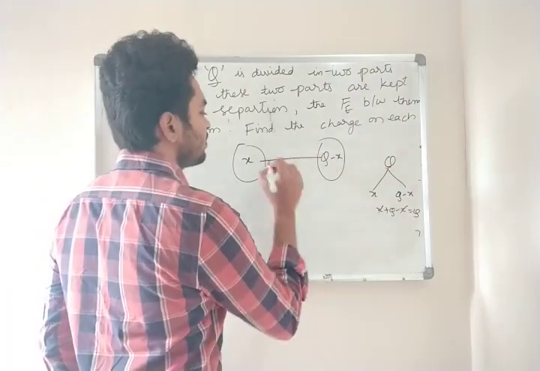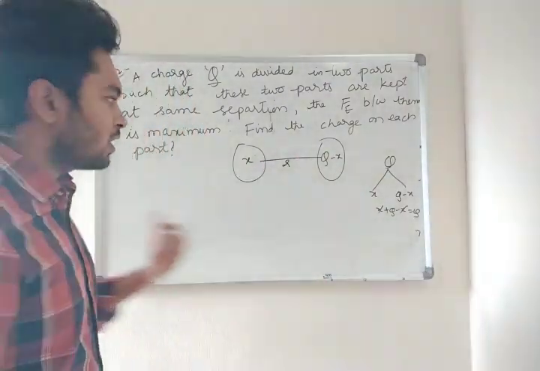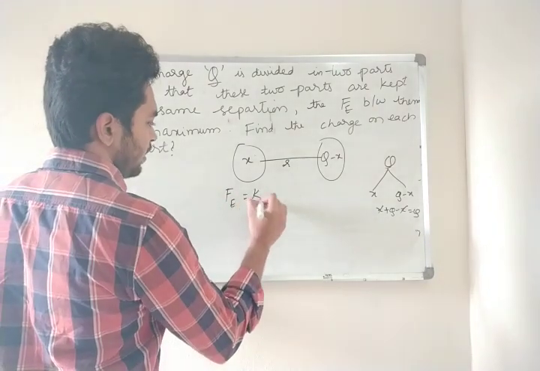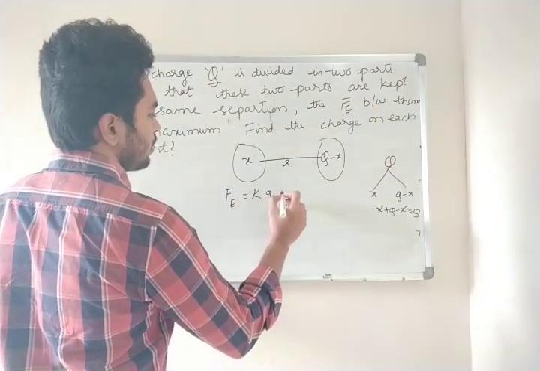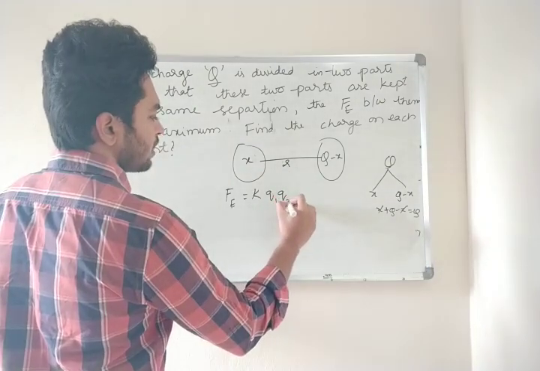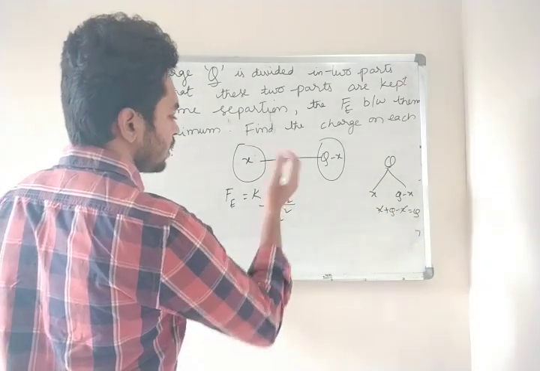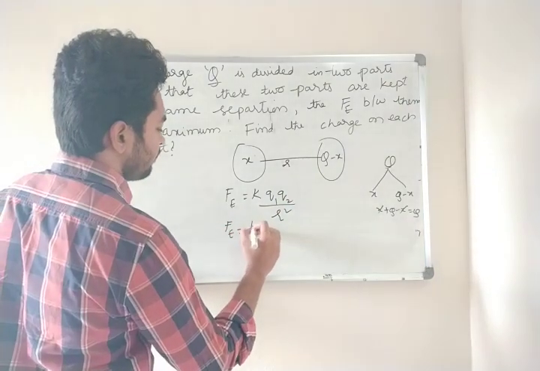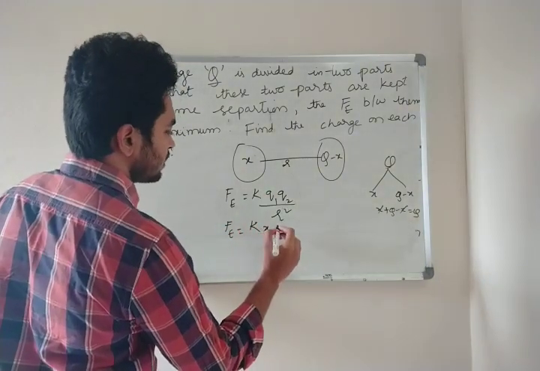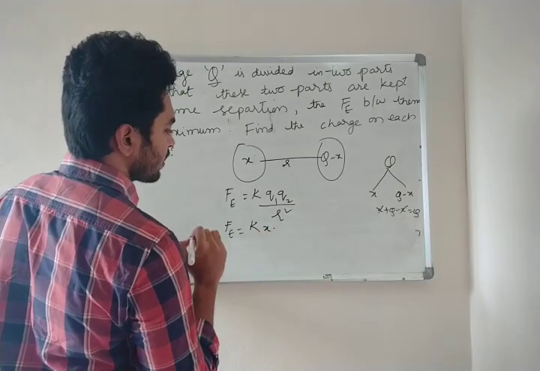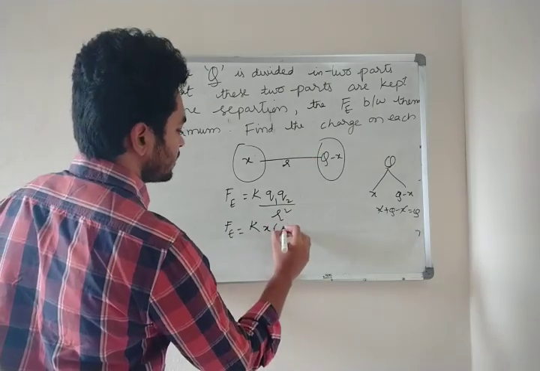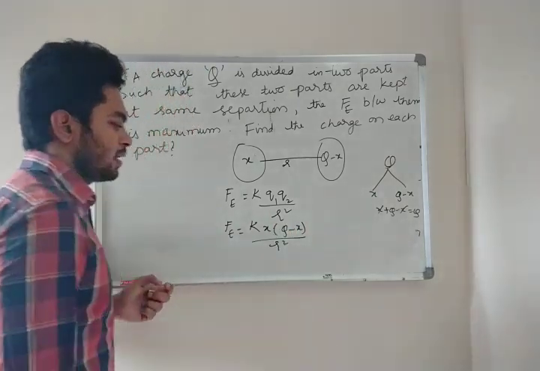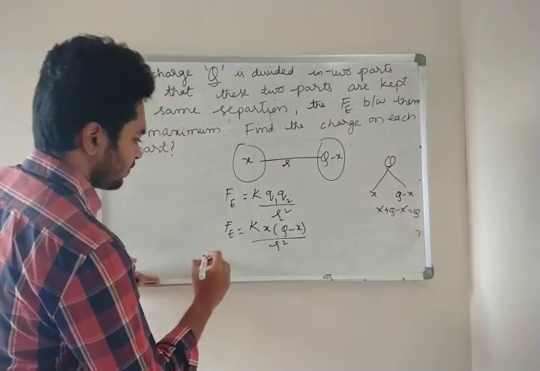So the distance between them is r. Now what is the force? Fe is equal to k q1 q2 by r square. Here, Fe is equal to k x into (q minus x) by r square. Now open it.